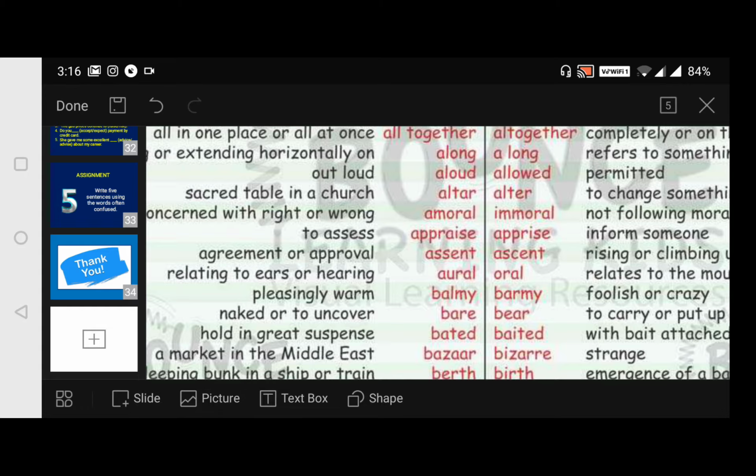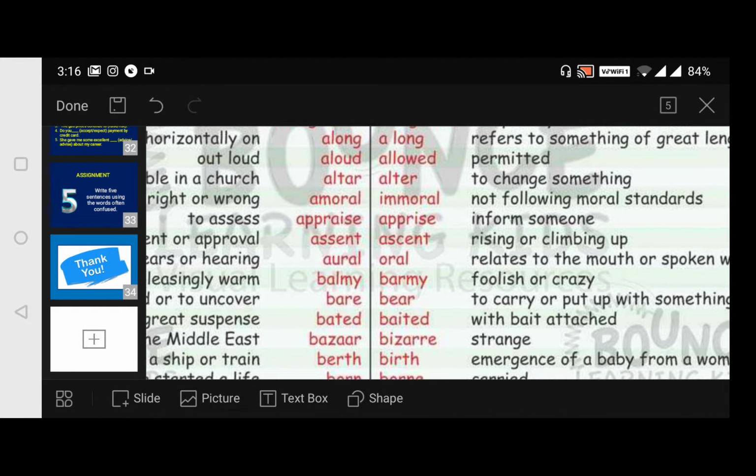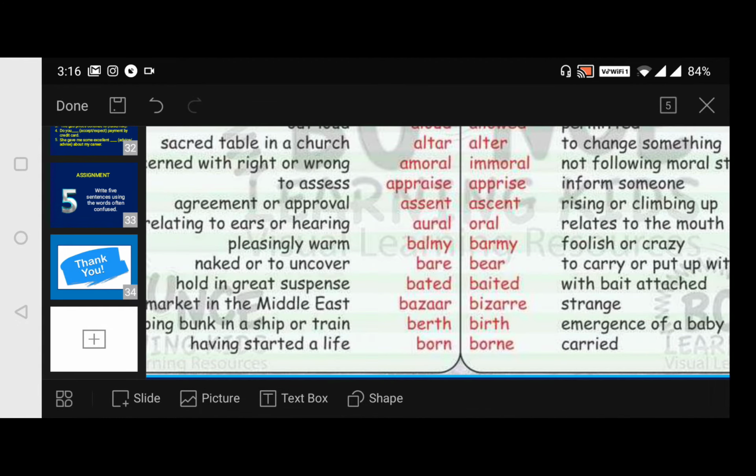Now coming to the next word. Appraise or apprise. Appraising is to assess something. And apprise is to inform someone. Now coming to assent and ascent. Both are pronounced in a similar way, but the spellings are different. Time of ascent, time of descent, you see.